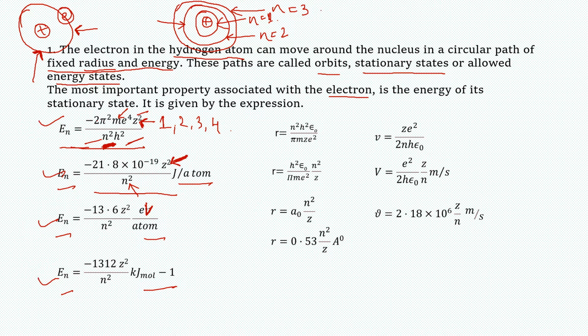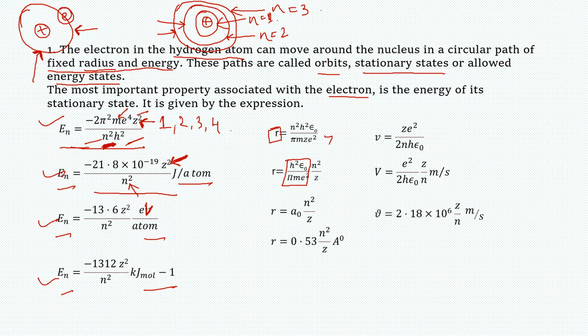Here the value is minus 1312 Z square by n square kilojoule per mole. So these are the expressions. Depending on the question asked, you have to use the appropriate values. Similarly, here you can see this is the value of radius. Radius of what? Radius of the allowed energy states. This is the general expression. From here we can see that all these values are constant.